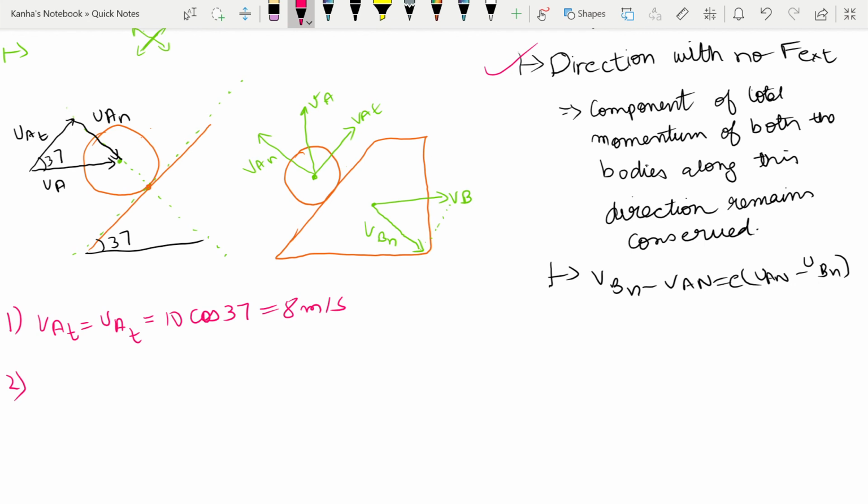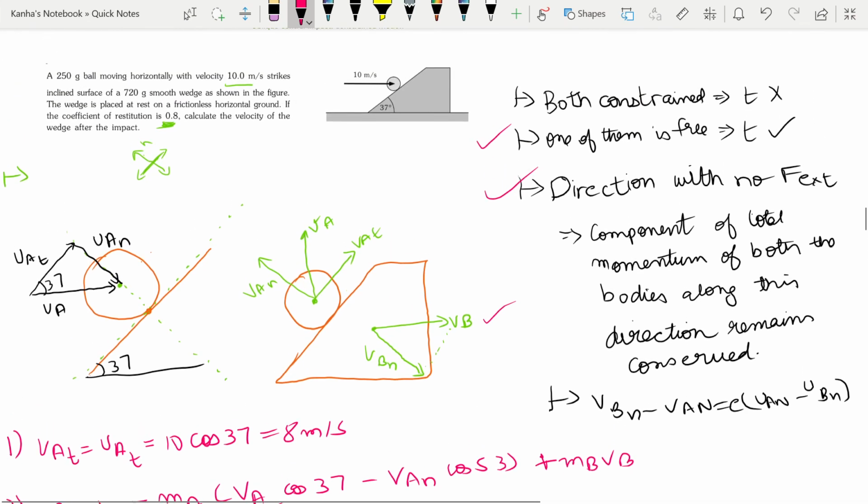That will imply MA UA, because UB is equal to 0, equals MA times VAT cos 37 minus VAN cos 53, plus MB VB, because VB is already in the X direction.